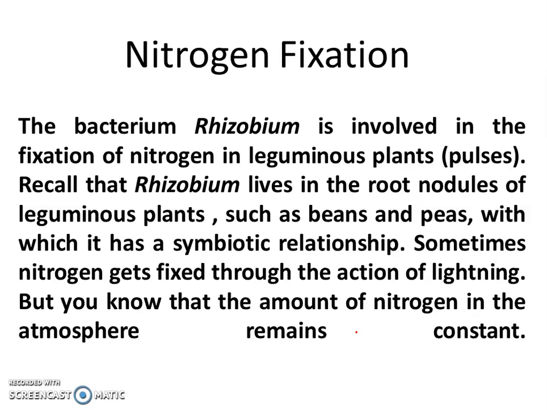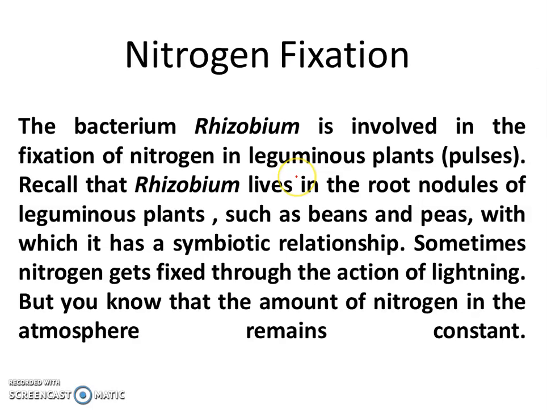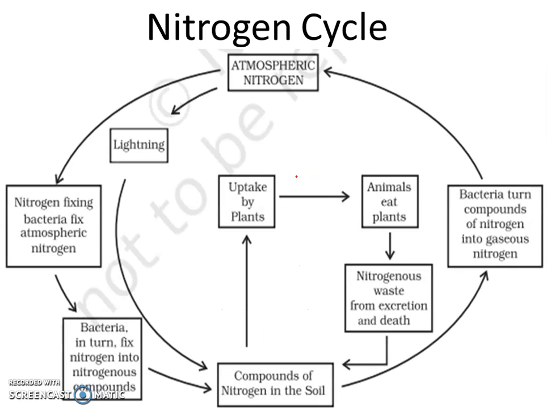Now this is the nitrogen cycle. In the nitrogen cycle, atmospheric nitrogen is converted into nitrogen compounds with the help of bacteria in the soil. So you have to learn this diagram of the nitrogen cycle. This is an important topic from the examination point of view. There is a bacterium called rhizobium which fixes nitrogen in the soil.